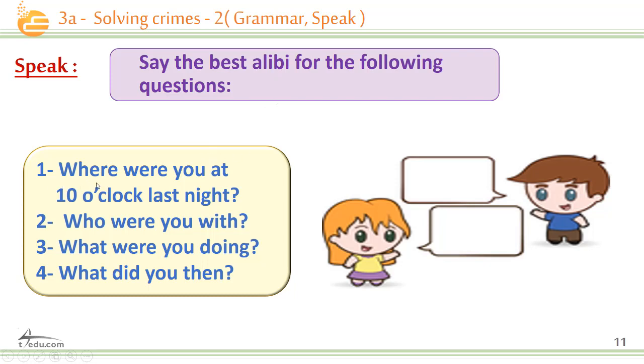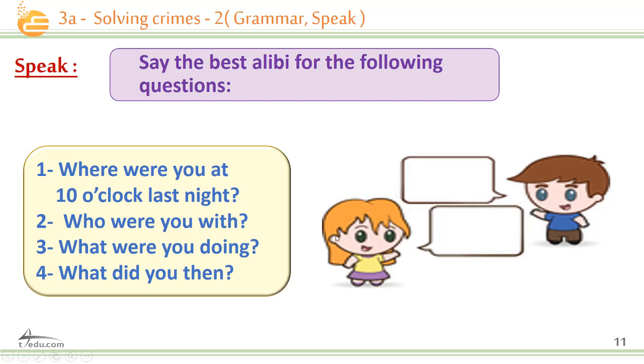So let's see. Where were you at 10 o'clock last night? These are the questions usually interrogated. Okay, who were you with? Number 3, what were you doing? And number 4, what did you do then? Of course, to make a good alibi, all of these answers should have strong evidence and should relate to each other strongly.